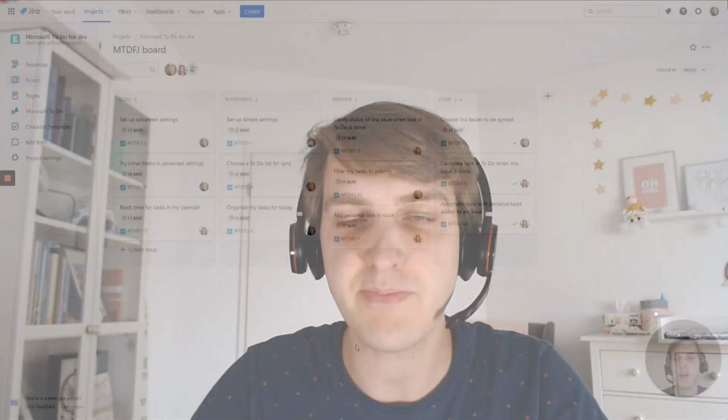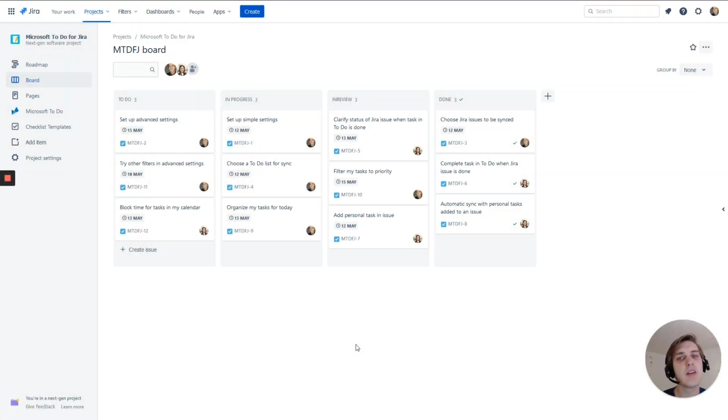As mentioned, my name is Andreas, and I'm really happy to show our latest product. For those who are not familiar with it, this is Jira. In Jira, you often work with a board like this, where you can see all the ongoing tasks. You can see there are a couple of tasks assigned to me. They also have a due date. But it leaves me with a big question. Is this realistic, given that I'm working on multiple projects? And how do I make sure I do not forget about any of these tasks?